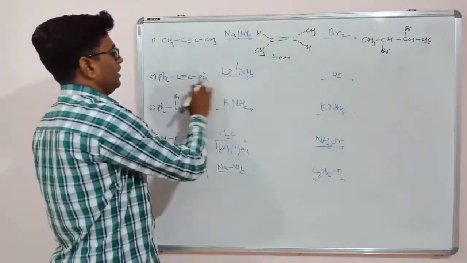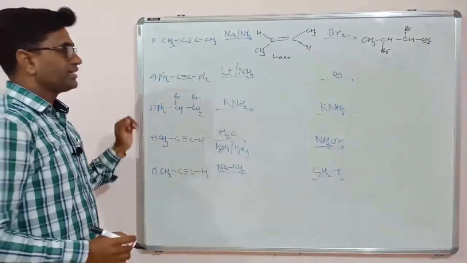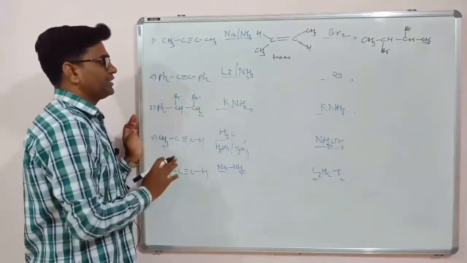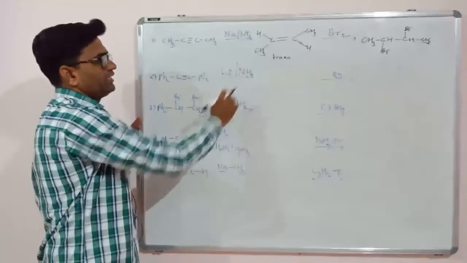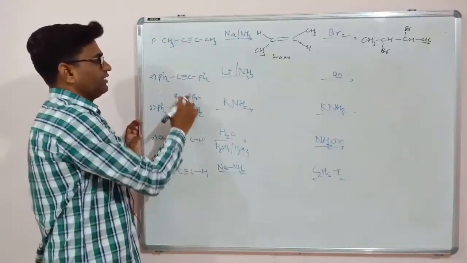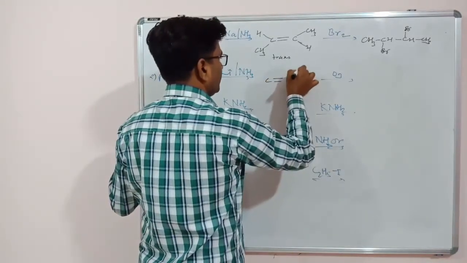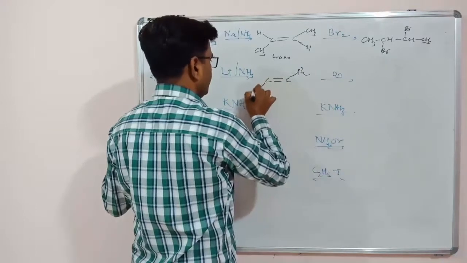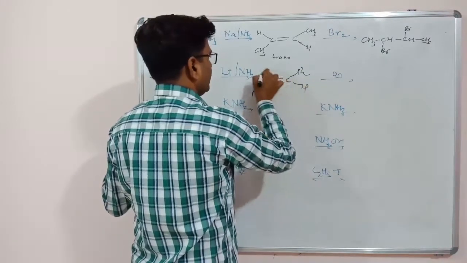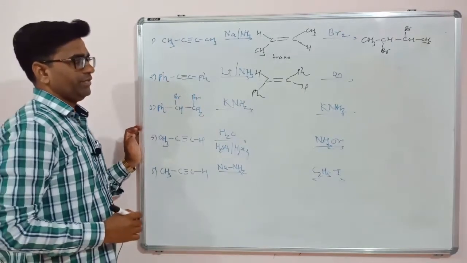Now here, lithium ammonia. Again this is a Birch reduction, giving a trans alkene. Sodium ammonia or lithium ammonia converts an alkyne to a trans alkene. So again we get a trans alkene, a carbon-carbon double bond, with Ph here and Ph here, and the hydrogens on opposite sides of the double bond.